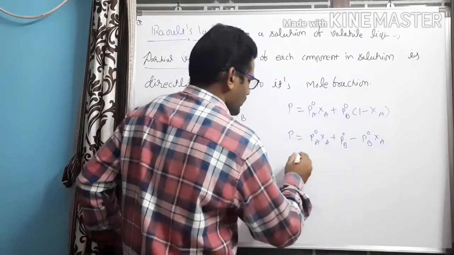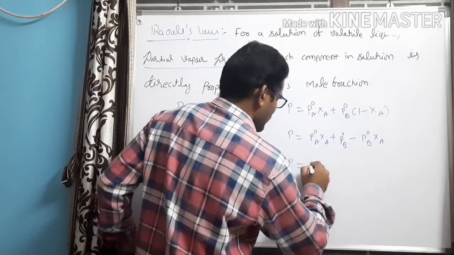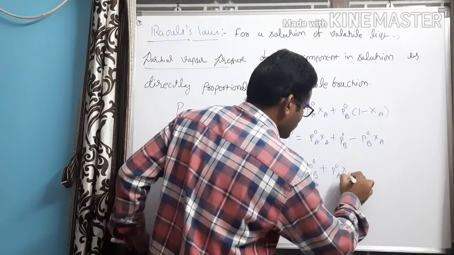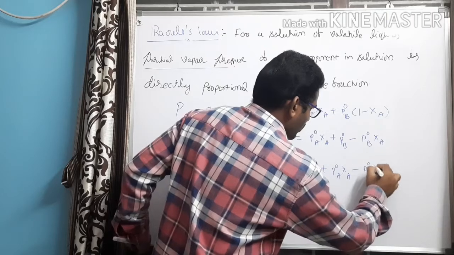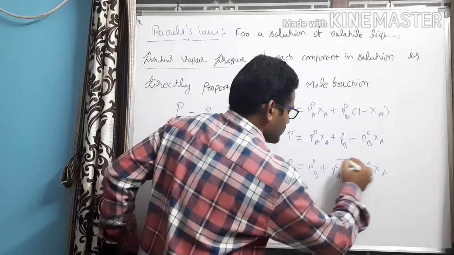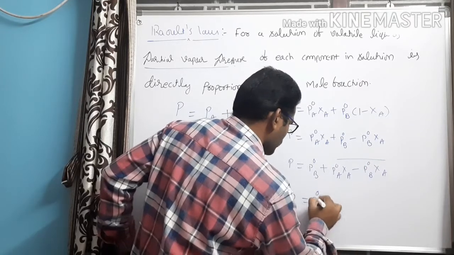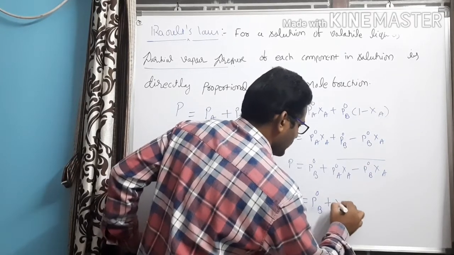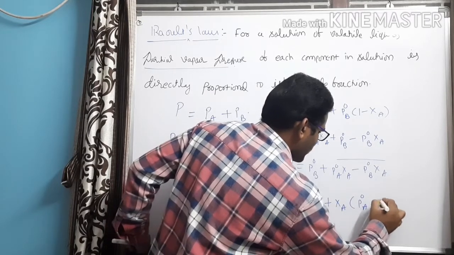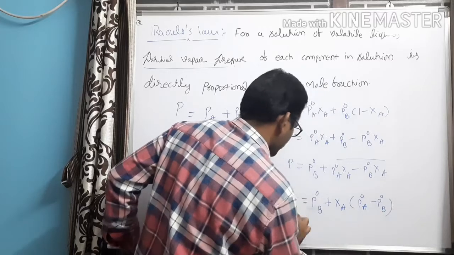When I rearrange it, I can write P naught B plus P naught A XA minus P naught B XA. When I take XA common from these two, I can write P is equal to P naught B plus XA into P naught A minus P naught B.